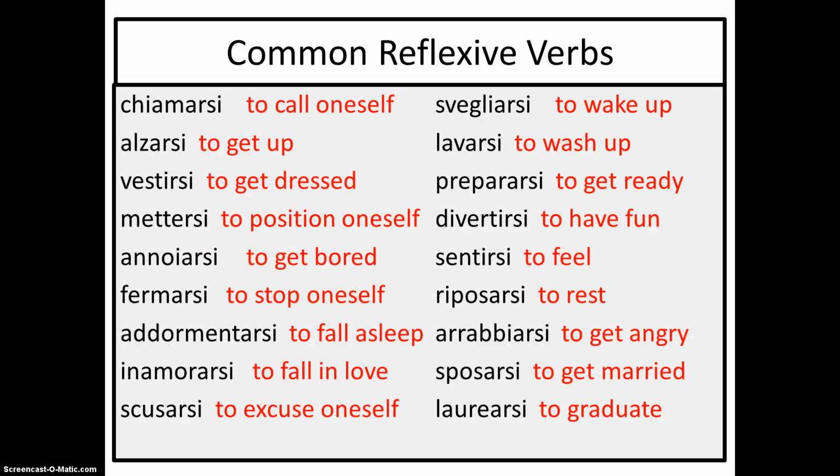Now let's take a look at a list of common reflexive verbs. Notice that the infinitive form contains the pronoun si and the final e of the non-reflexive form of the verb has dropped. For example, in chiamarsi, the final e has dropped from chiamare, creating chiamar, and then the reflexive pronoun si has been added to create chiamarsi. Let's look at alzarsi. The non-reflexive infinitive would be alzare. The e has dropped, leaving alzar, and then we add the reflexive pronoun, alzarsi.